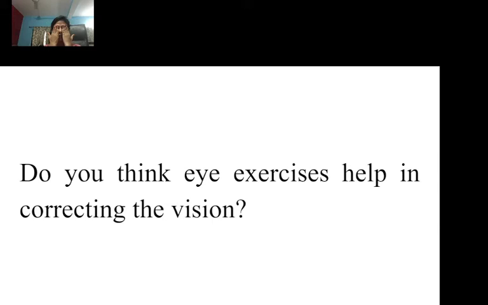Come on. Now what you have to do? Now just remove, then keep, remove, then keep. Okay, like this 5 times. Yes, all feel better, students?